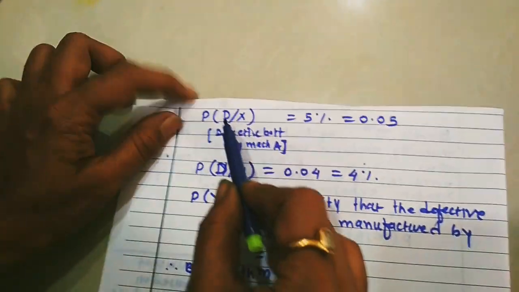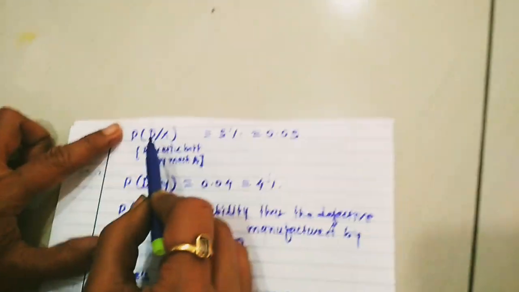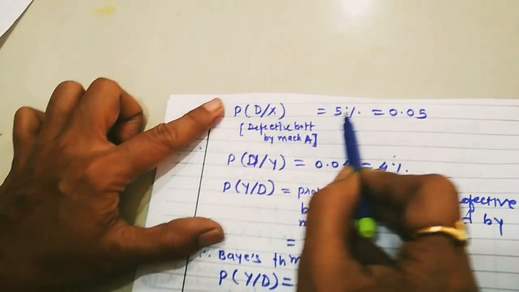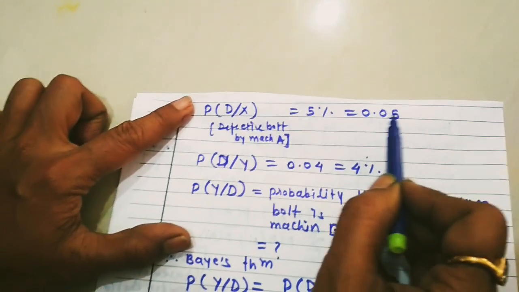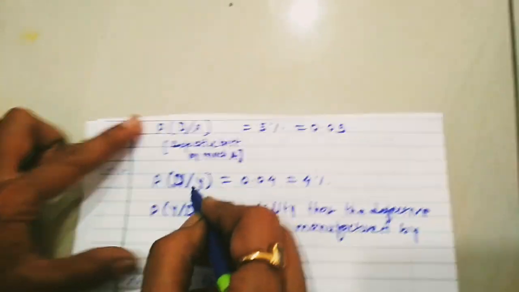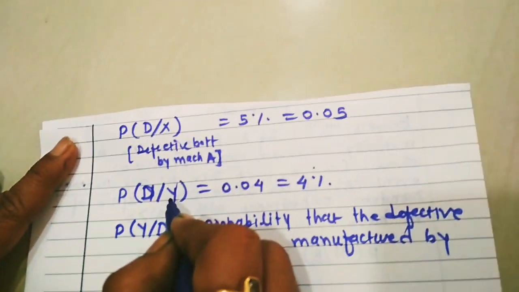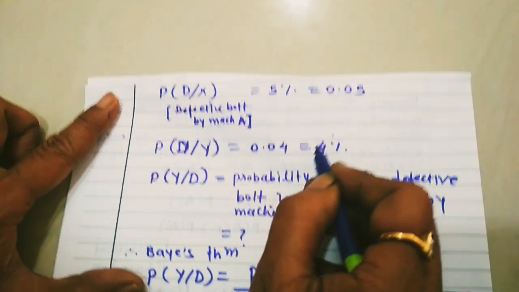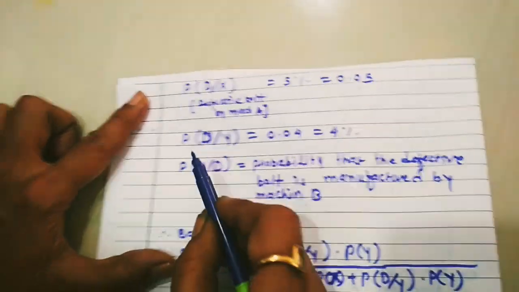Now probability of D given X, that means probability of a defective bolt from machine A, is equal to 5%, that is 0.05. Now probability of a defective bolt from machine B, that means probability of D given Y, is equal to 0.04, because it is 4%, it is given.